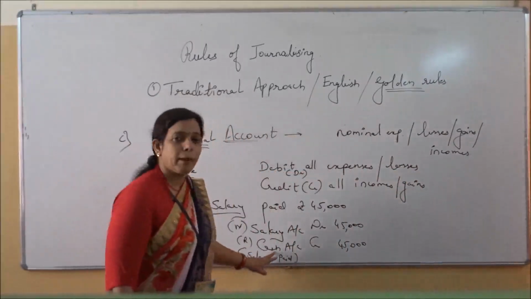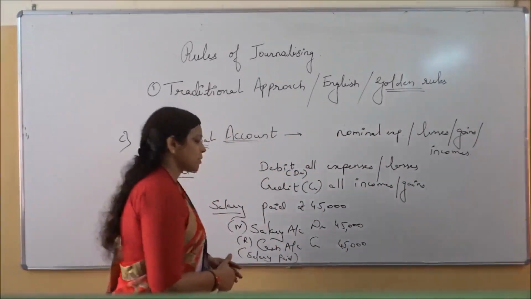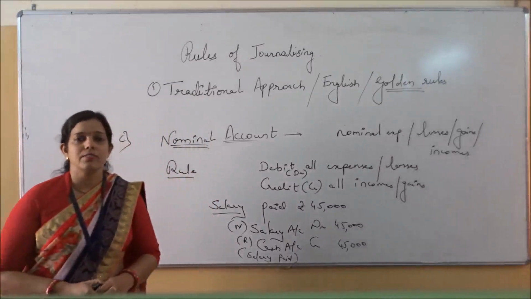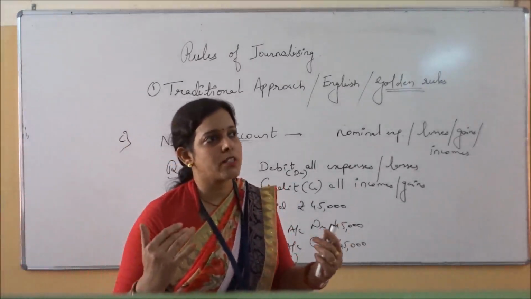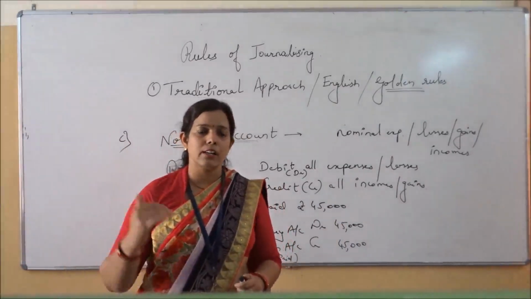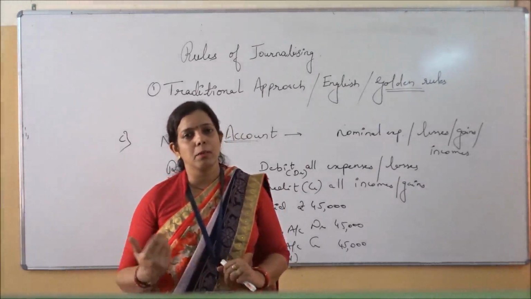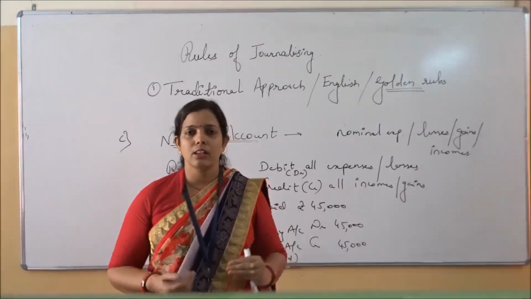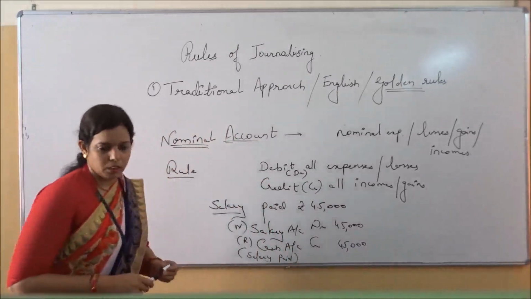You will write here bank account when it is done through the bank. Suppose an example: if salary is received, what will be the transaction? Salary received means cash will come in. What entry will be there? Cash account debit, salary account credit. Salary received by check, what entry will be there? Bank account debit, salary account credit, like that. Okay, this was about the nominal account.